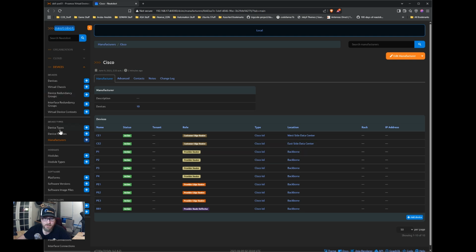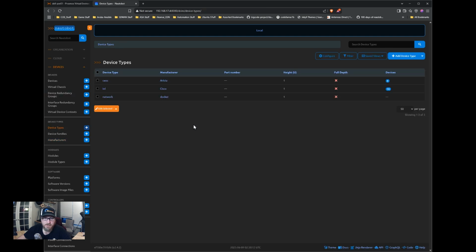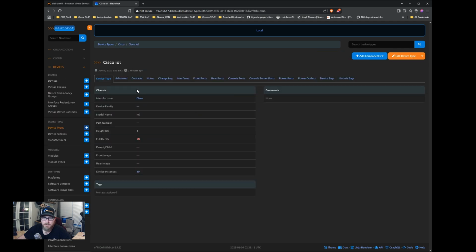Same for device types as well. IOL, we can click on that, and I believe we can see other things that are assigned to this device type. So one thing you can do with device type, I haven't done it here because I don't think we need it, but let's just say you're tracking a Cisco 3850, 3650, something like that, right?